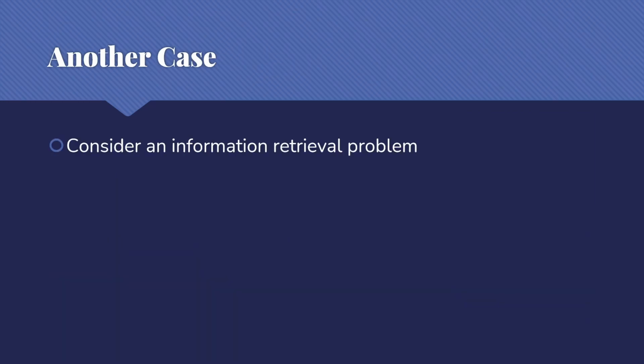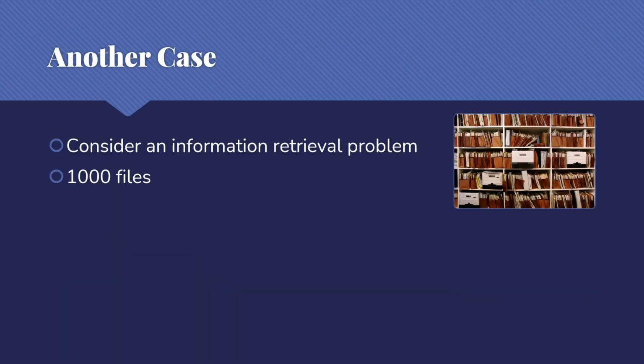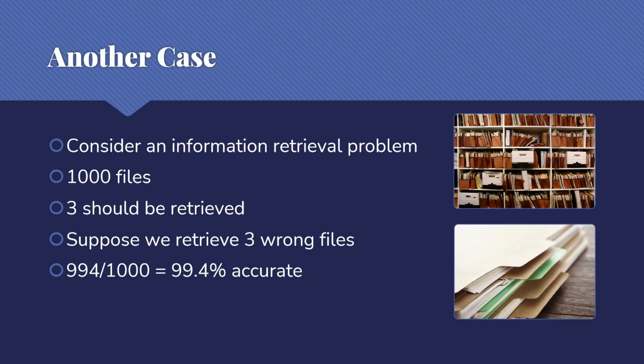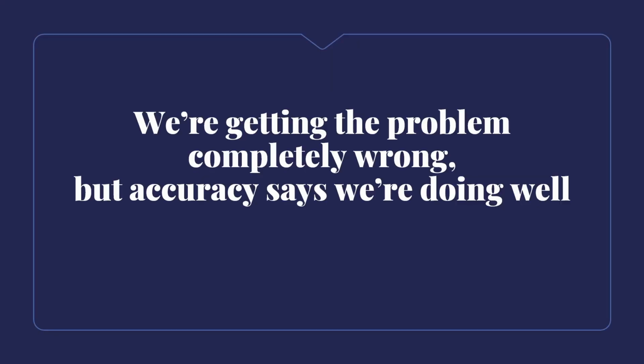In another case, perhaps we have that same information retrieval problem, those same 1,000 files, same query that should retrieve the same 3, but we retrieve 3 incorrect files this time. Our accuracy then is 99.4%. We are getting this problem, at least what we care about in this problem, completely wrong. But accuracy says that we're doing pretty well, extremely well.